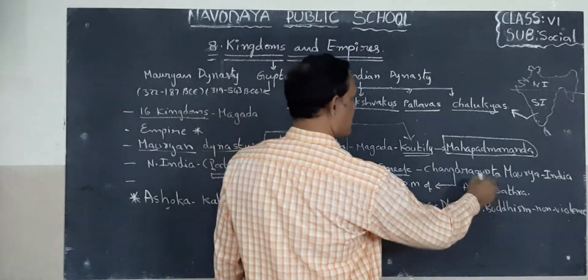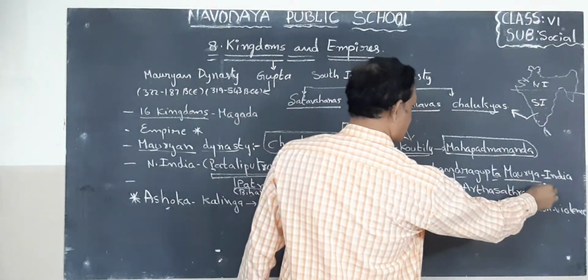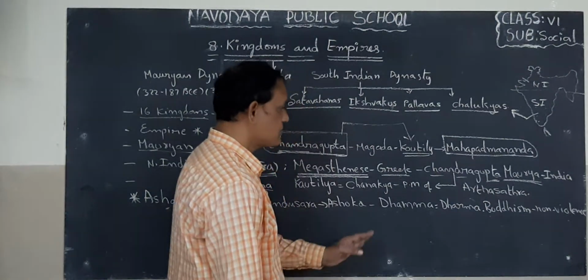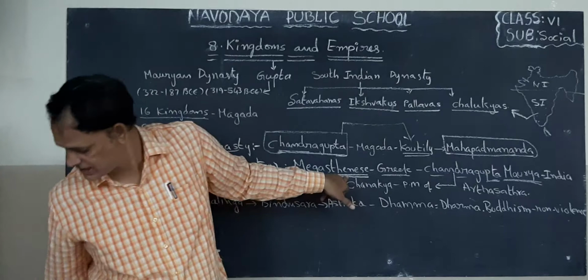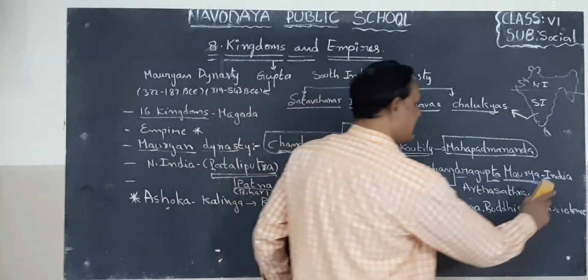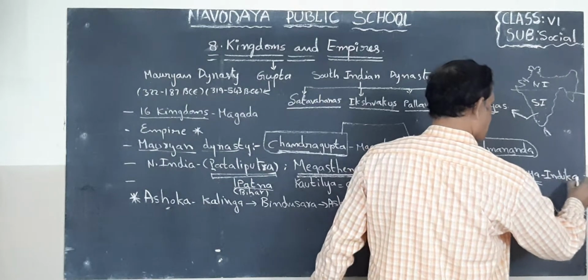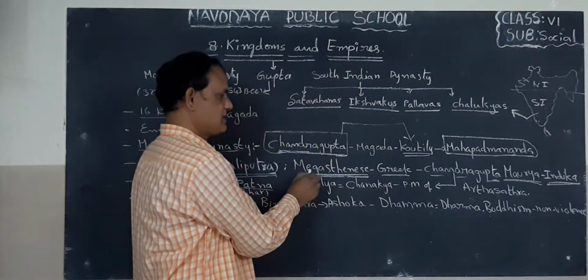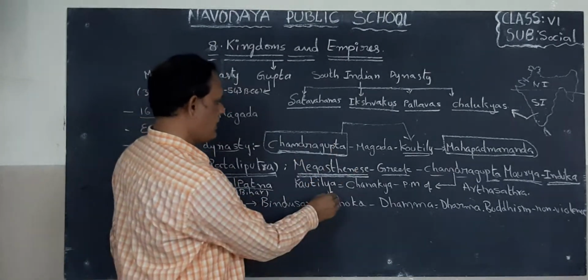Okay, under Chandragupta Maurya in India. Next, children, Megasthenes wrote one book. That book name is Indica. What is that book name? Indica. Indica was written by whom? Megasthenes.